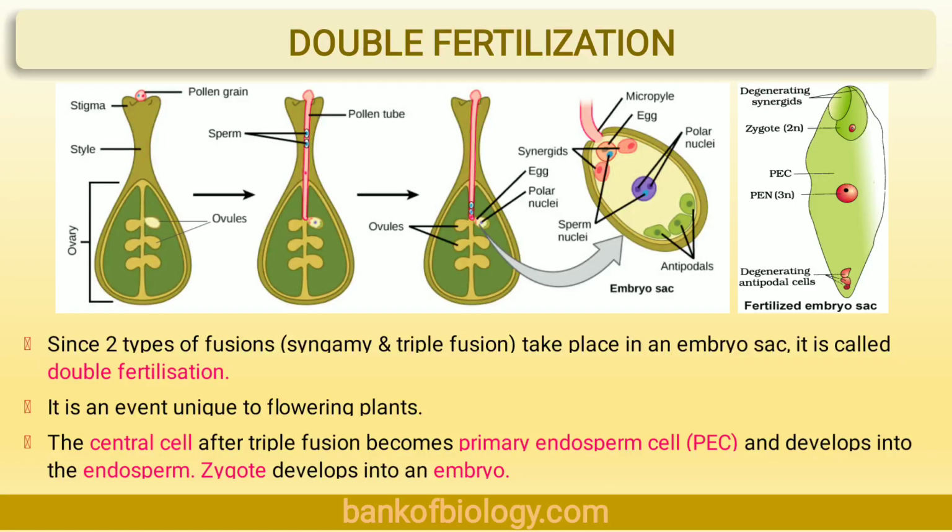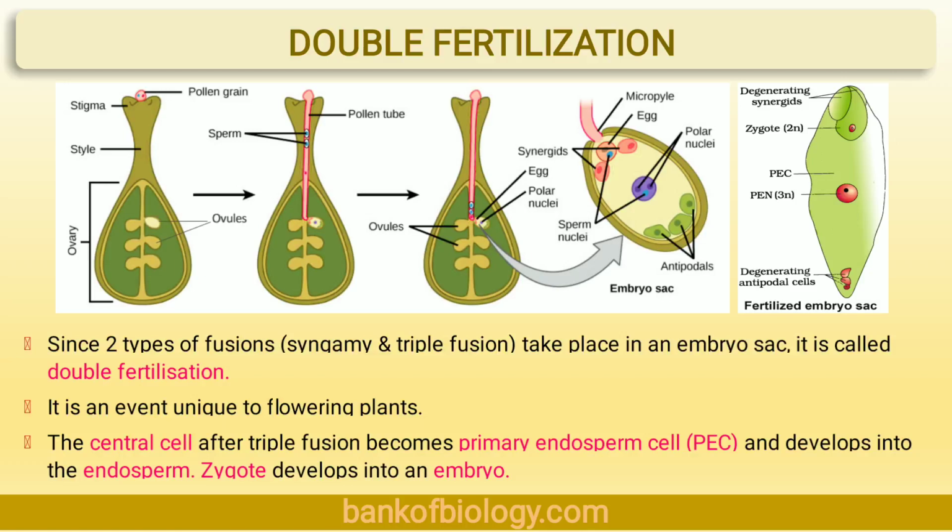Syngamy is a type of generative fertilization, whereas triple fusion is a type of vegetative fertilization. You have to keep this in mind. Here both male gametes participate, and therefore it is described as double fertilization. Both the male gametes are used, that's why it is known as double fertilization.